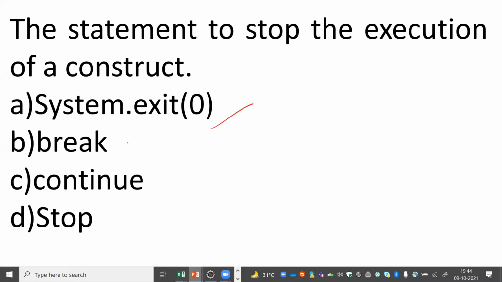So break statement is not an option just because it helps you people to come out of the loop basically, or we can say a switch flow. So here in this program, what we have asked you is how to stop the execution of a program. So in order to stop the execution of a program, we have to use this particular option. Not break, neither continue, and not stop. Stop is nothing basically.